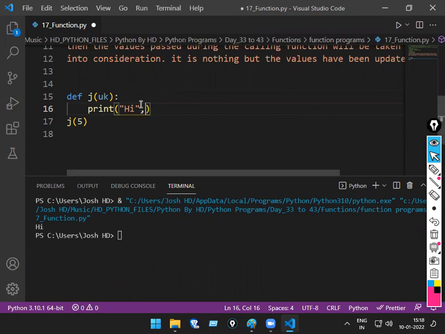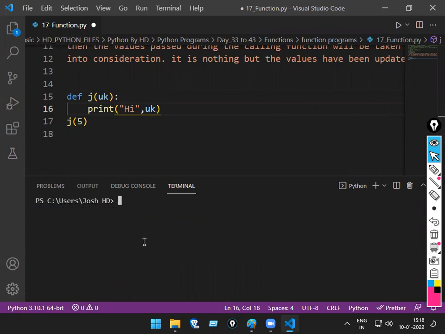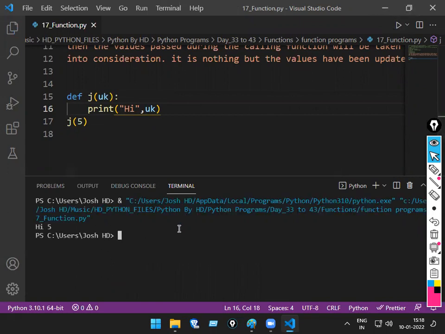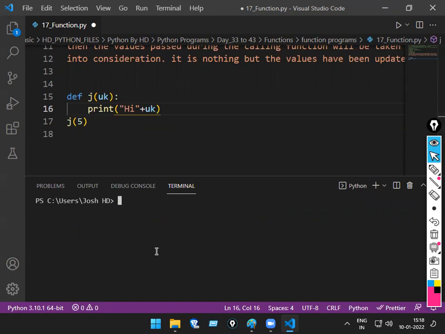Okay, now what is the thing which comes? High space. Okay, na? High 5.